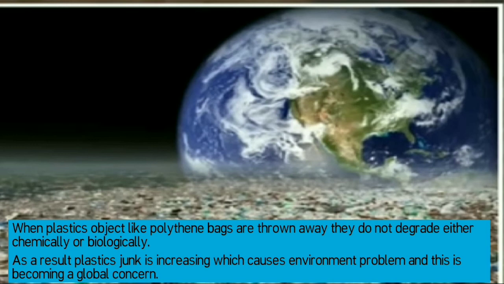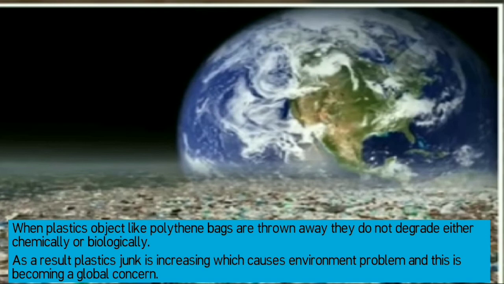See students, when we go to the market, we usually get things wrapped in plastic or packed in polythene bags every time. That is one reason why plastic waste gets accumulated in our homes. Ultimately, plastic finds its way to the garbage. That means we are throwing the plastic bags in the garbage. Okay, so this way plastic accumulates and causes environmental problems.